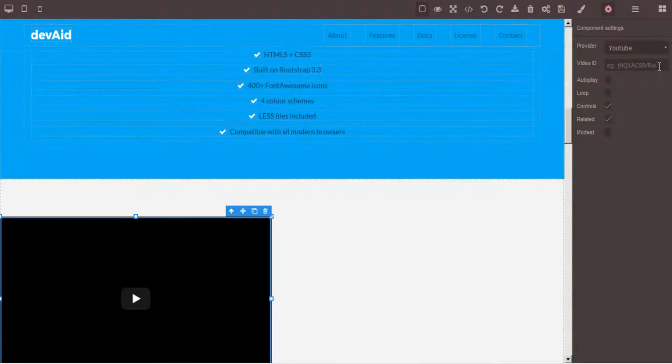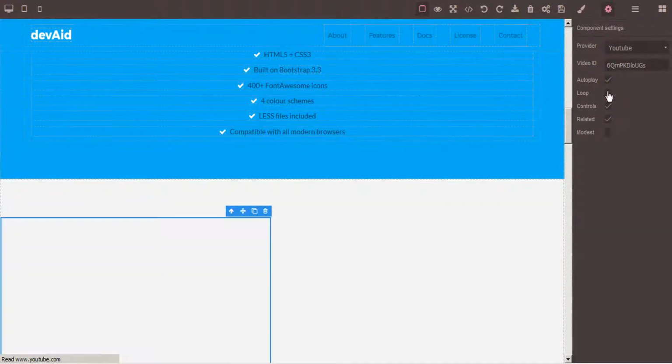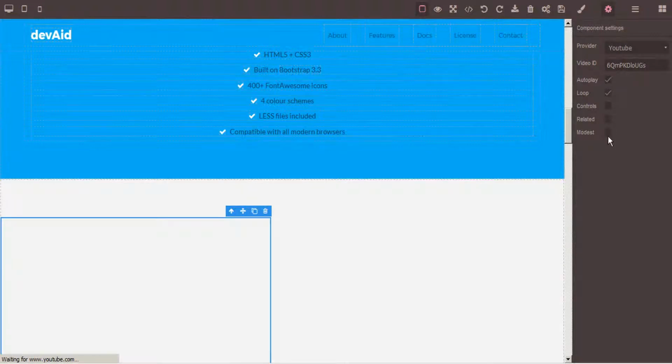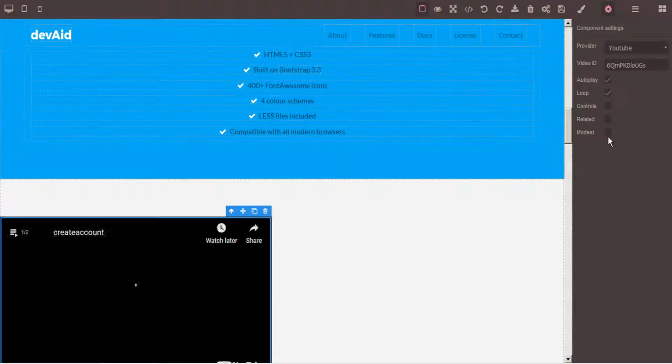And the video ID we can just get from our YouTube URL, and that will be this code here within the YouTube URL. And we can set that to either autoplay and loop. We can choose to conceal the controls. We can remove the related videos at the end so that it keeps the viewers focused on ours.